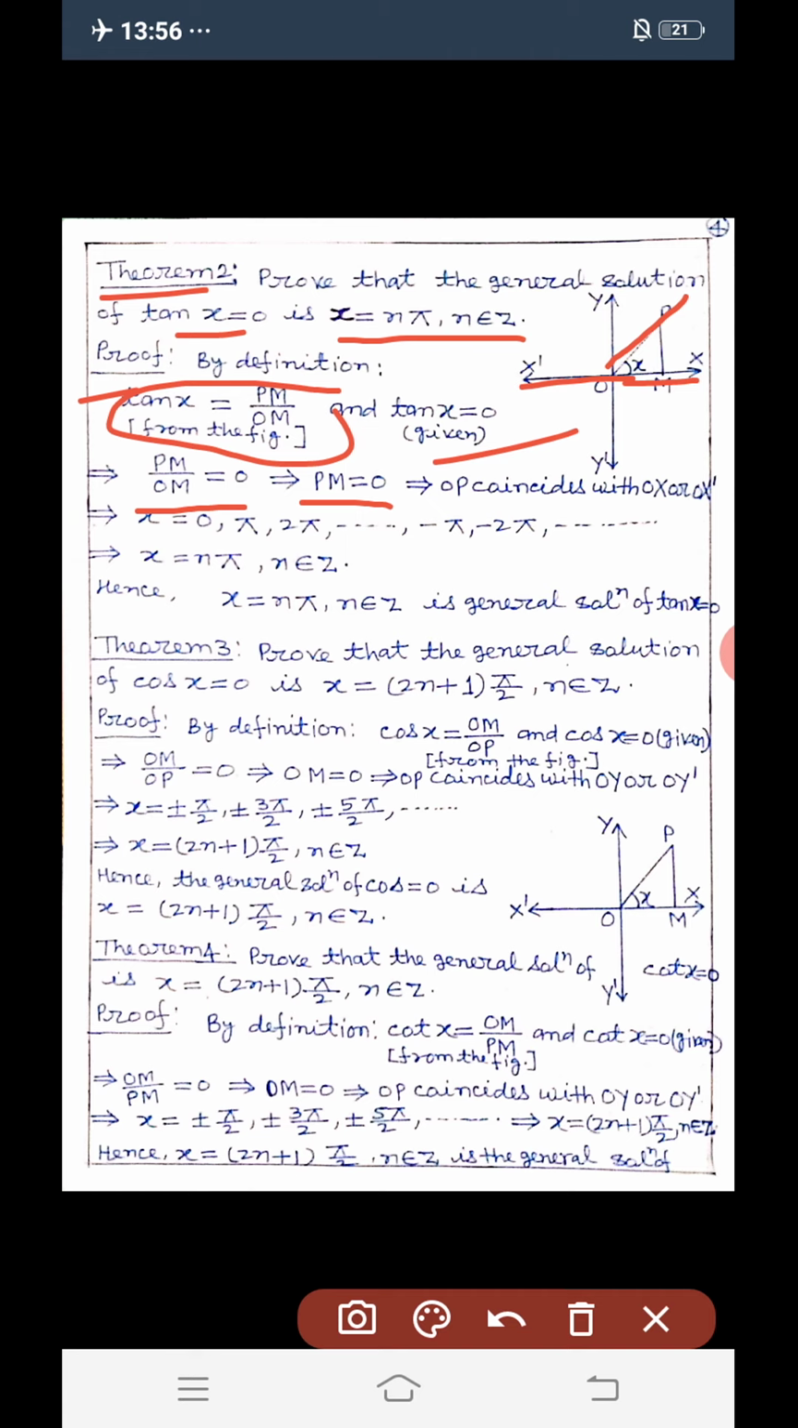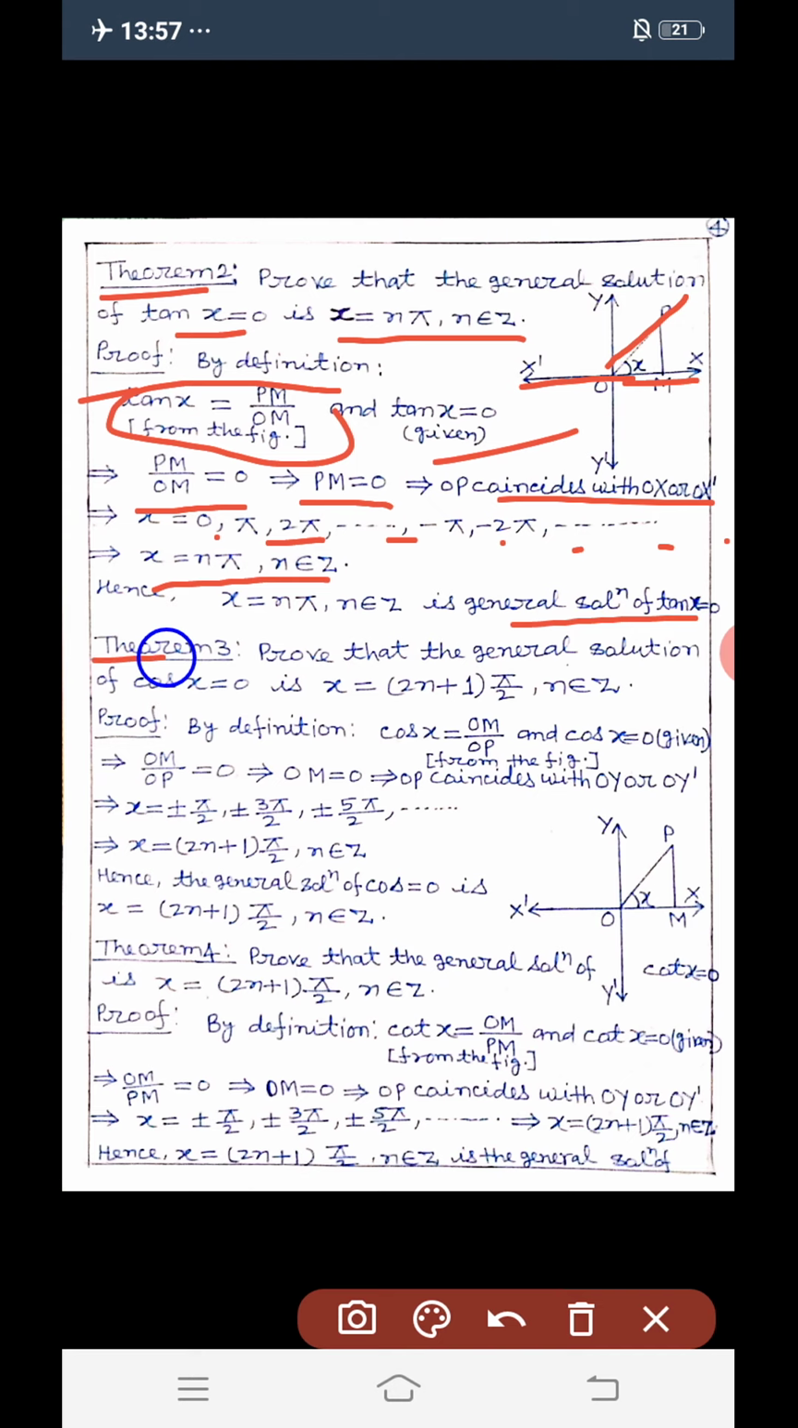From the figure we can easily see this, and the possible values of x are 0, π, 2π and so on, minus π, minus 2π and so on. If we write this in compact form, x = nπ, where n belongs to integer. Hence x = nπ, n belongs to Z, that is integer, is the general solution of tan x = 0.